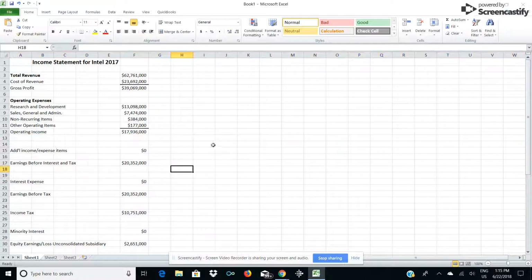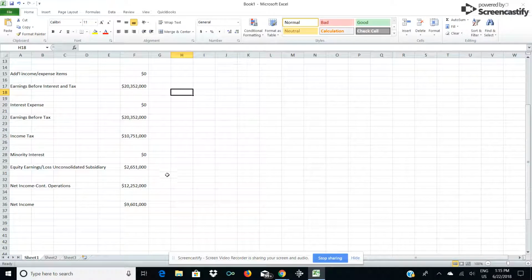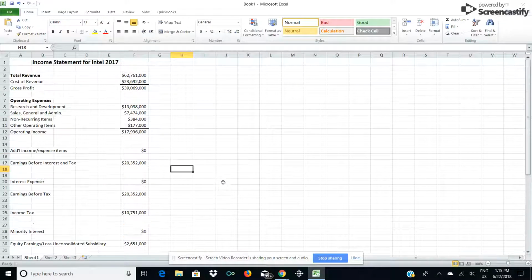So let's pull that number up. So see what I'm doing here is I'm actually getting all these numbers aggregated together for a total of net income at the bottom. So that's how I would develop my income statement.